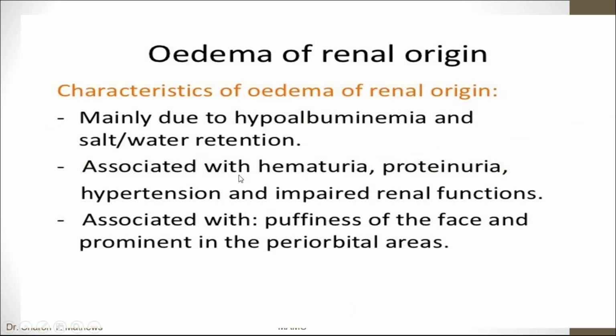Their characteristics are mainly because of the salt and water retention. They develop edema in the acute phase of glomerulonephritis owing to renal dysfunction. And as I said, they can be associated with hematuria, hypertension, renal dysfunctions. They have periorbital puffiness. Okay.